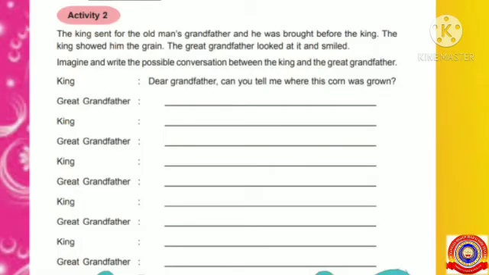Students, all of you read the story again and try to write this conversation. The first dialogue of the king is given there. Dear grandfather, can you tell me where this corn was grown? Students, after reading the story very well, you can write this activity yourself. It's a homework for you. Do it in your rough note.